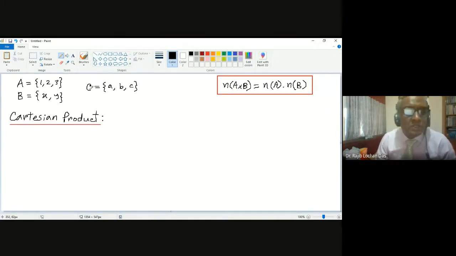So you can write the Cartesian product like B cross A cross C. What will be the members in this set? If you write B cross A cross C, tell me, what will be the member?